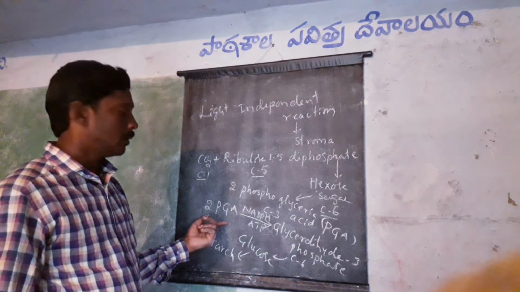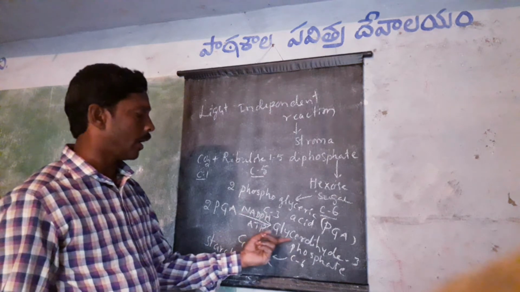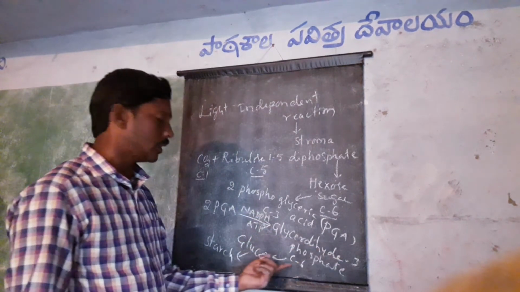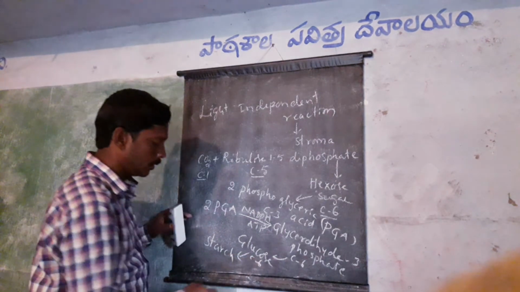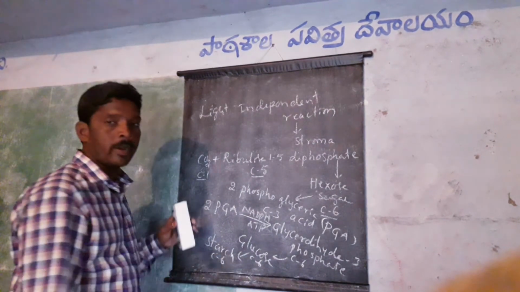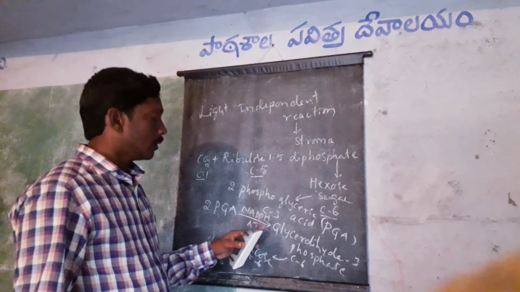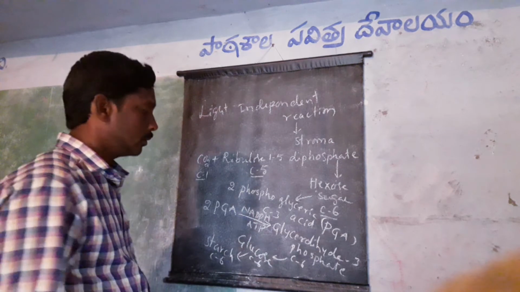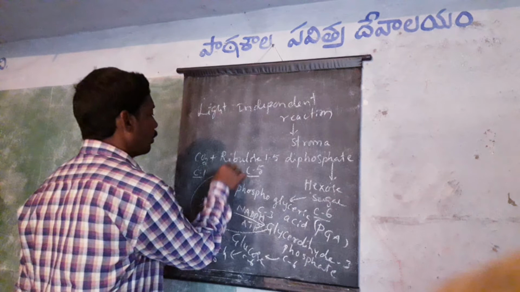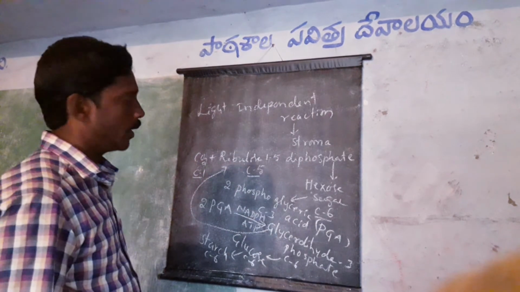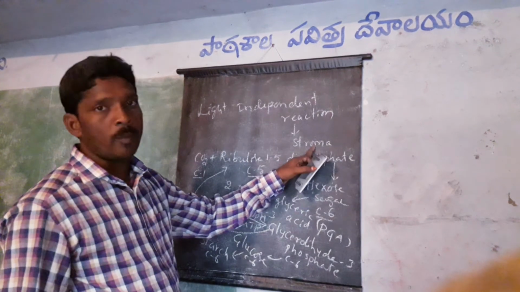Phosphoglyceric acid gets energy from NADPH and ATP to form glyceraldehyde 3-phosphate. This is a 3 carbon compound. Glyceraldehyde 3-phosphate then regenerates ribulose 1,5-diphosphate. Ribulose 1,5-diphosphate is present in the stroma.